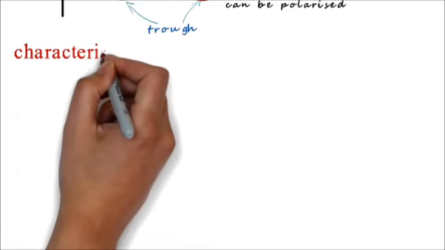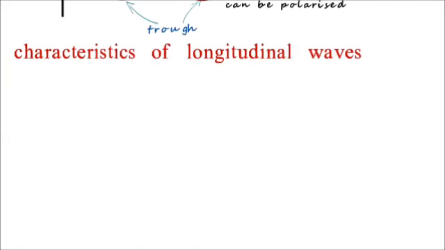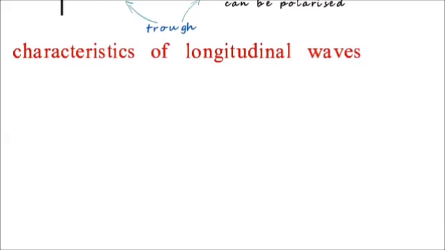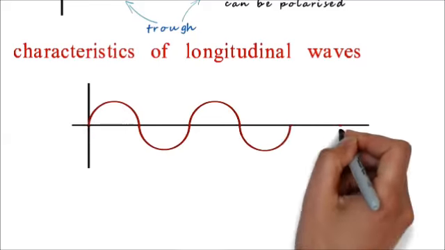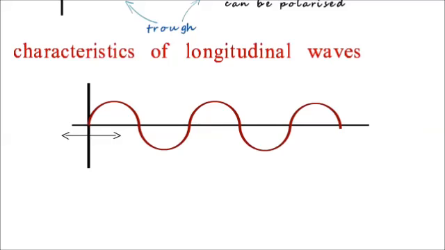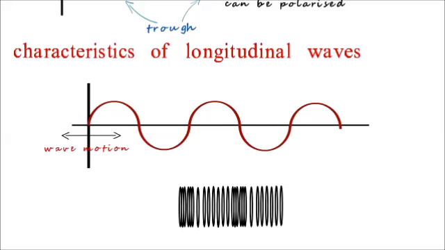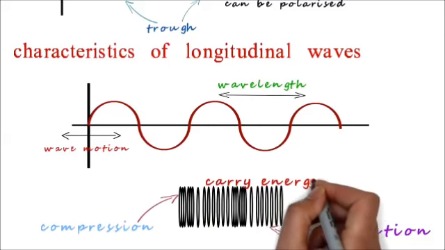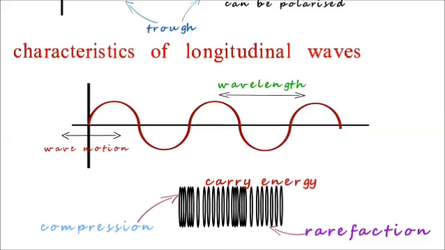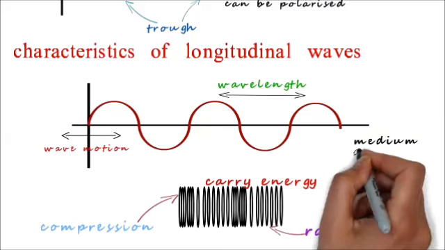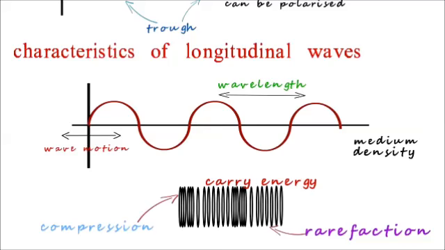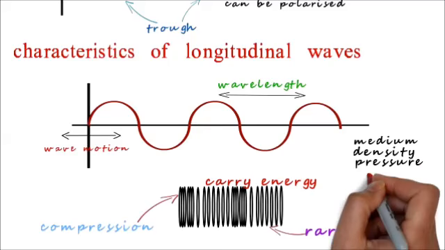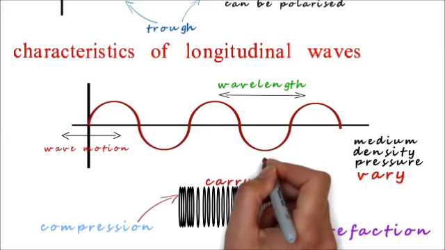Now the characteristics of longitudinal waves. In longitudinal waves, the medium is divided into alternate compressions and rarefactions. The distance between any two successive compressions or rarefactions is called the wavelength of the wave. The advancing compressions and rarefactions are responsible for energy transfer. Longitudinal waves always require a medium for their propagation.